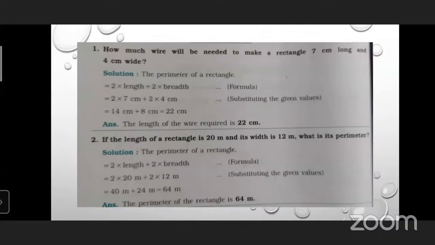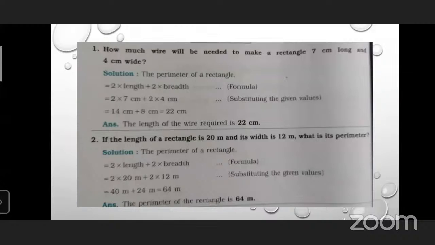of the wire required is 22 centimeter. Yes, the length of wire required is 22 centimeter. 22 centimeter is the answer for this question. And you should remember, whenever such type of questions are asked, the figure is not given in the example. You have to imagine with the help of that sentence.